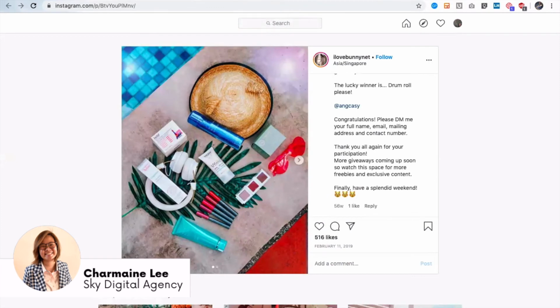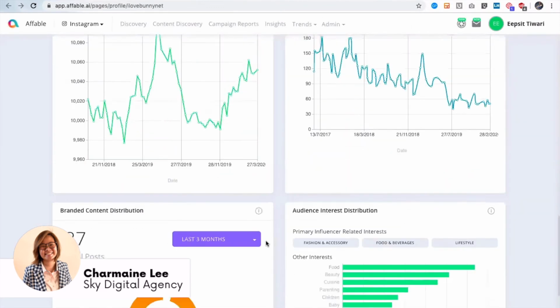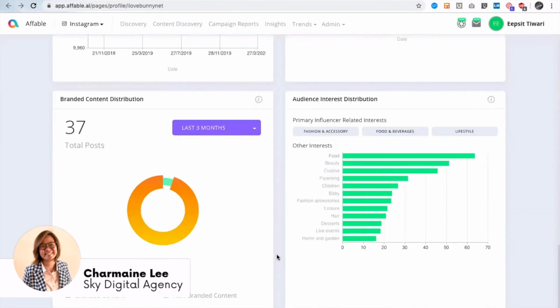So overall, what Affable does is, let's say, without Affable, if you want to search for influencers and their content, it will take you hours of effort to just analyze one or two influencers. And if you're planning a campaign, it will take you one or two weeks of work just to plan the campaign and shortlist influencers. With Affable, you can do that within a couple of hours max. So it's reducing your two weeks of work to a couple of hours. That's where we add maximum value.